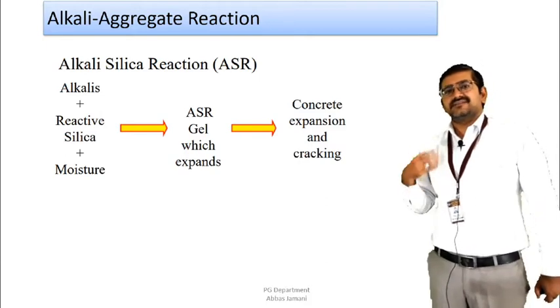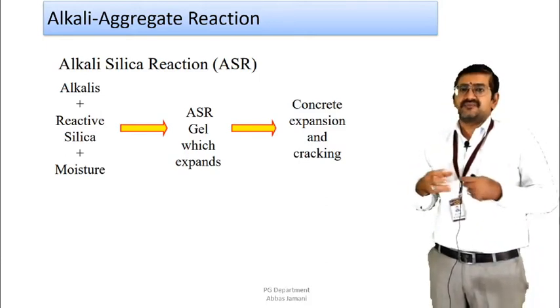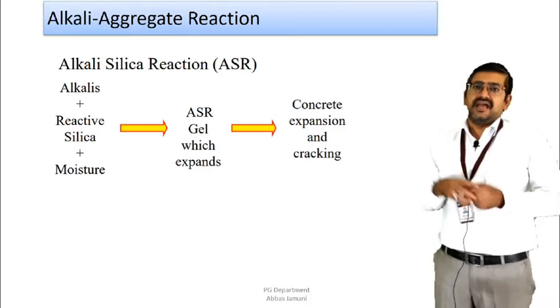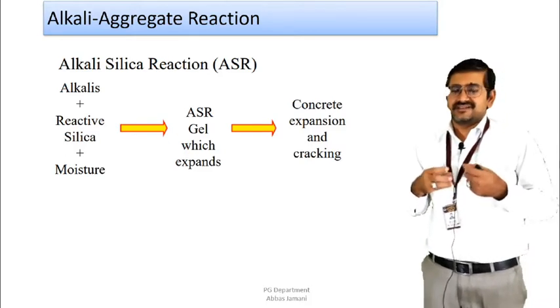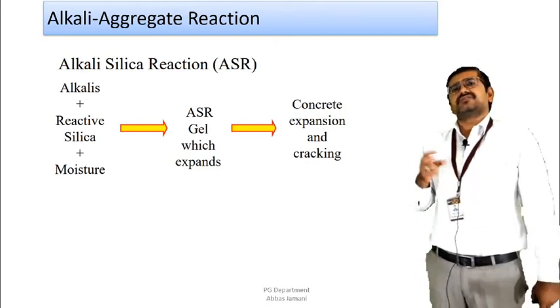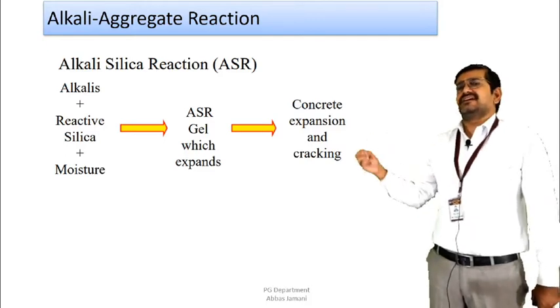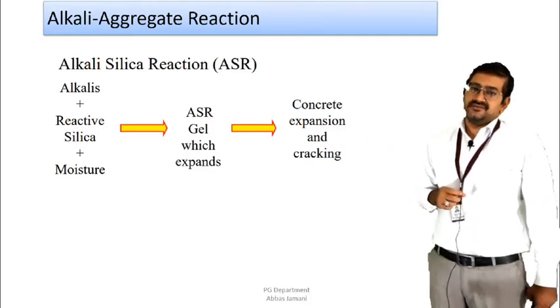And when this will happen, as a result of that, it will try to make space for itself by breaking the intermolecular bonding between particles. And if it is not able to make place, then it is going to exert pressure on the surrounding elements, and as a result of that, premature cracking in the concrete will take place, and then spalling will happen, and delamination of the concrete surface is also likely to take place.